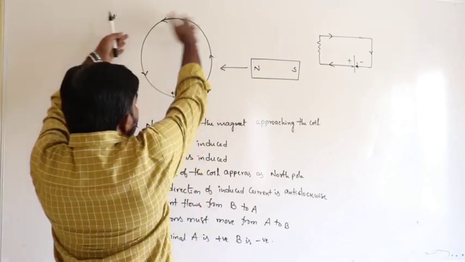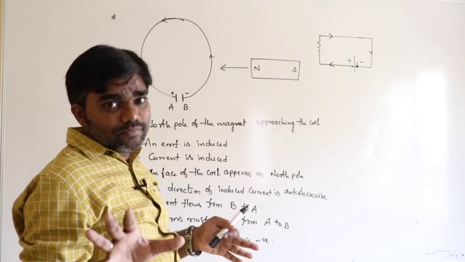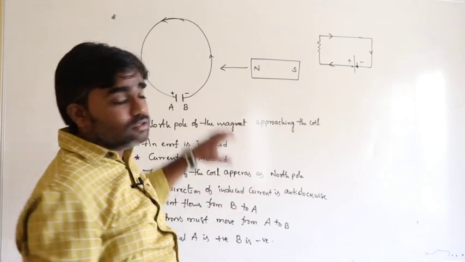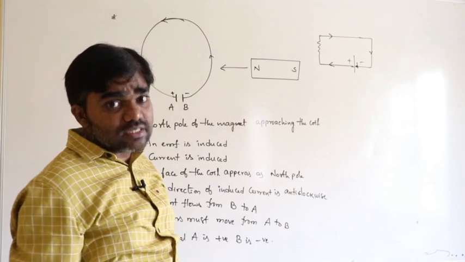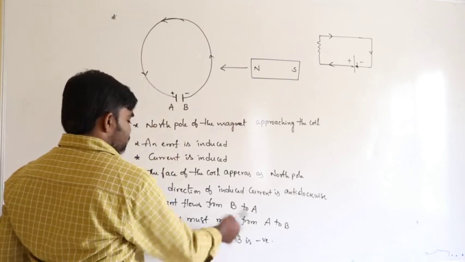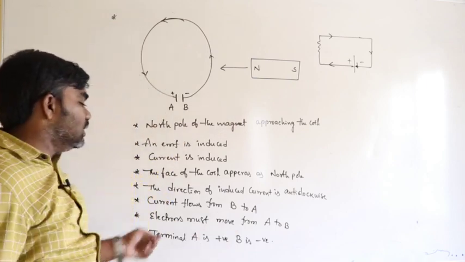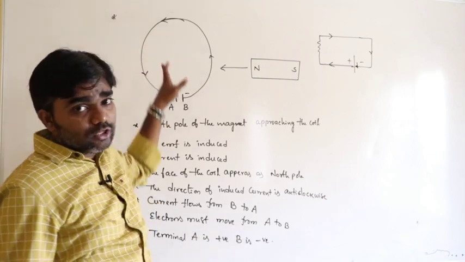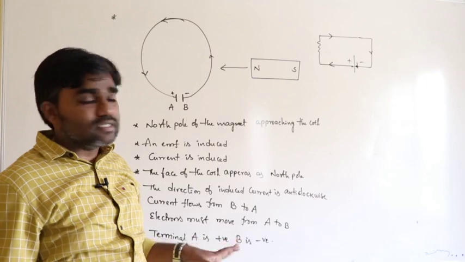So all this acts as a cell. This arrangement acts as an energy source. That's why terminal A is positive and terminal B is negative. Current flows from the negative terminal to the positive terminal inside the cell.